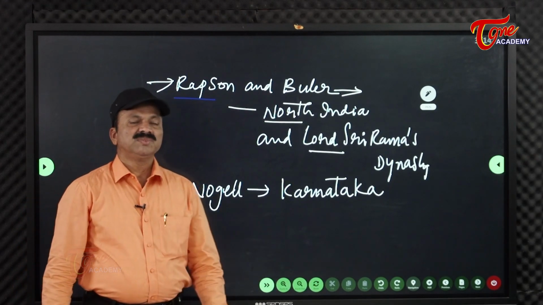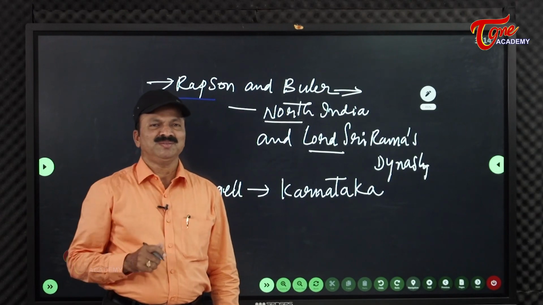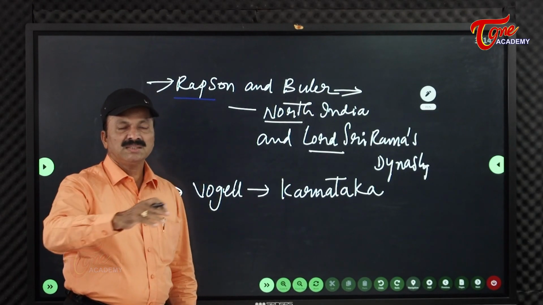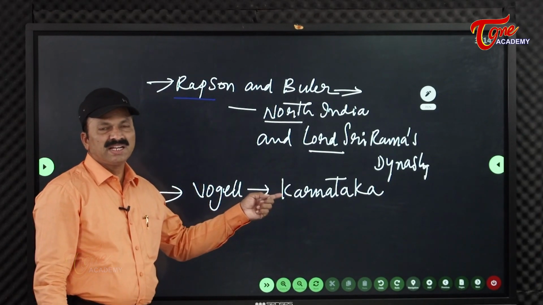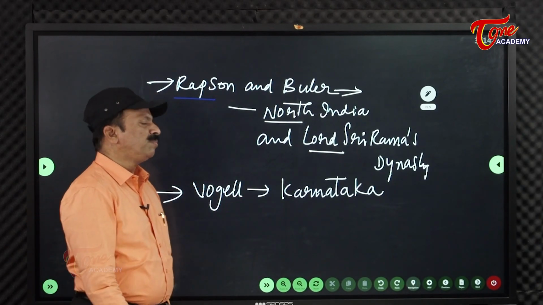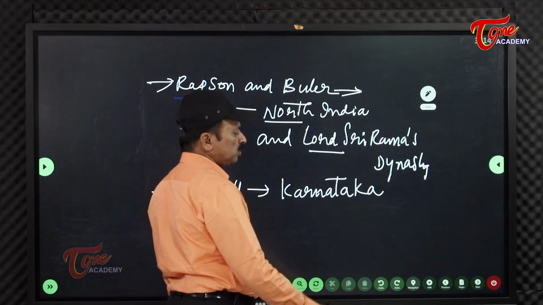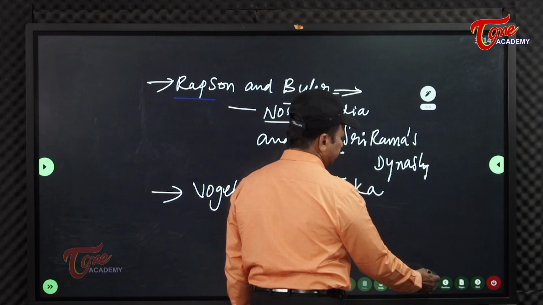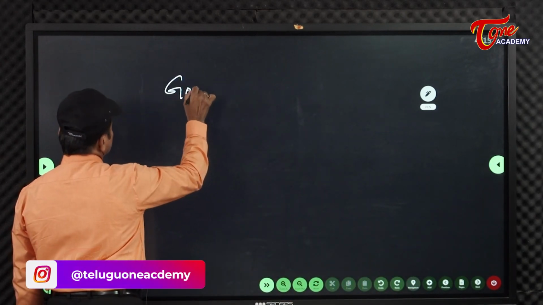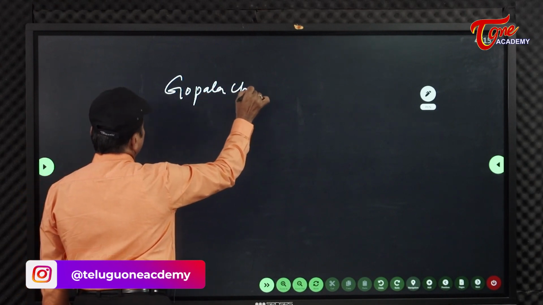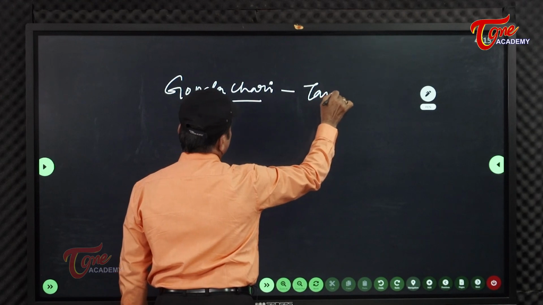Then Gopalachari said that they belong to Tamil Nadu, because some places related with them may belong to these people. It was estimated by Gopalachari. According to Gopalachari, the Ikshvakus belong to Tamil Nadu.